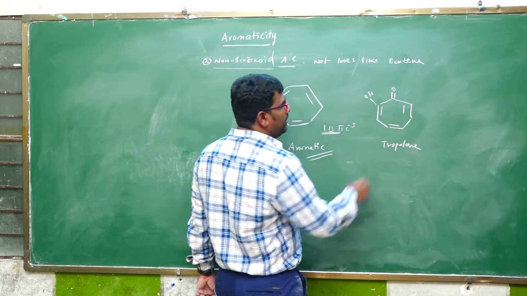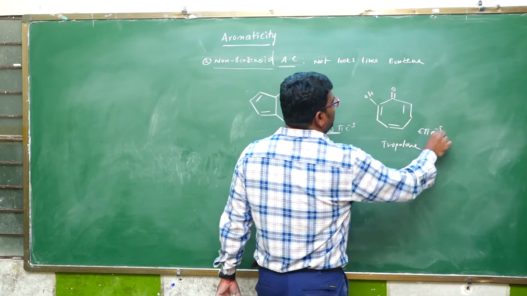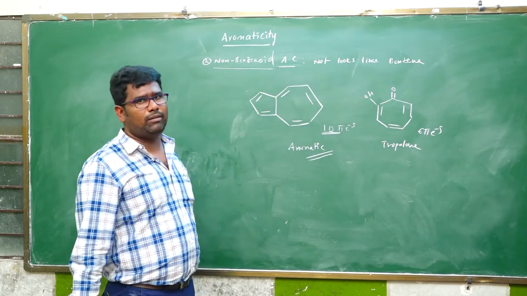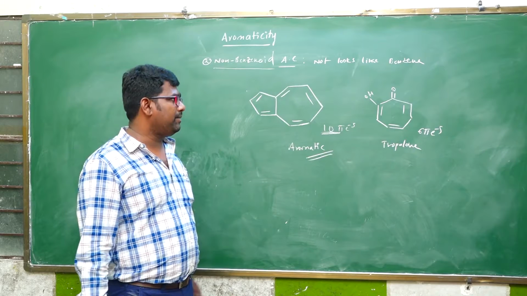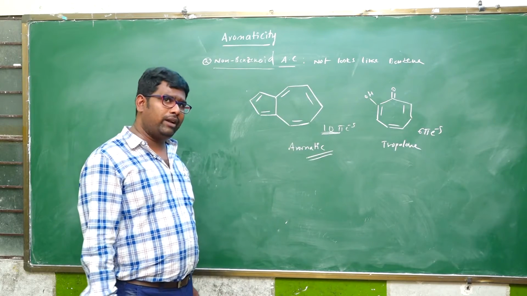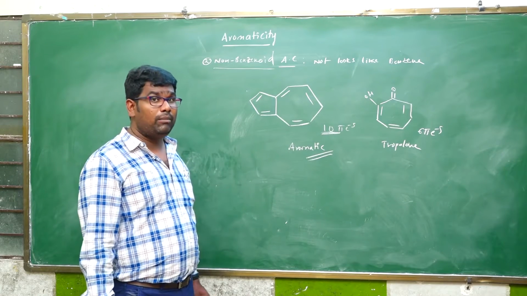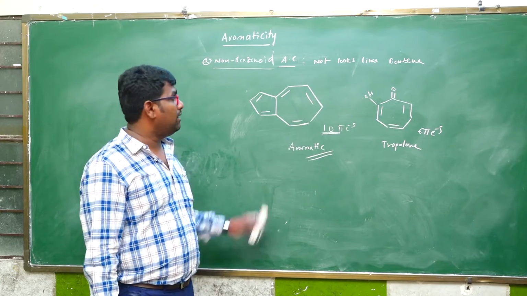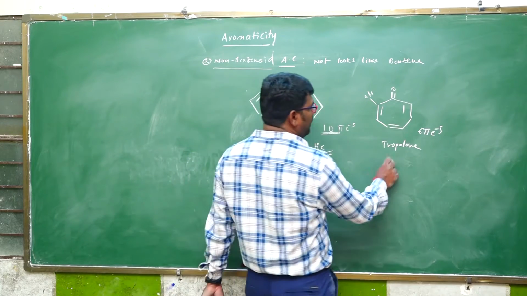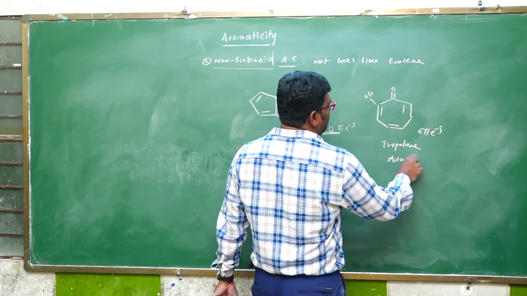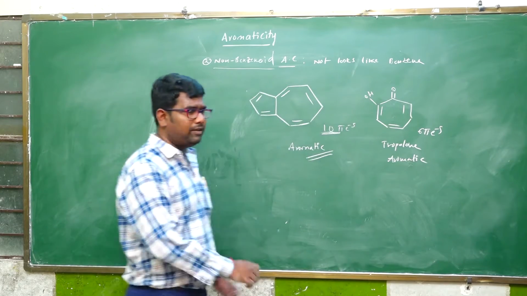Tropone. Here is a 6 pi electron system. Complete conjugation means a double bond conjugation system, cyclic and planar. It obeys the Huckel rule, but it does not look like benzene. Therefore, it is a non-benzenoid aromatic compound. It is exhibiting aromaticity.